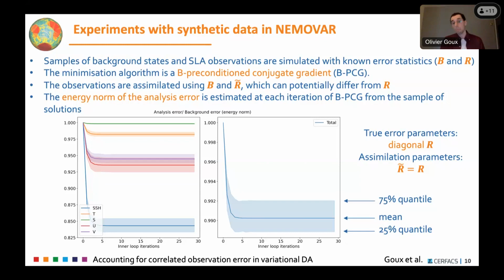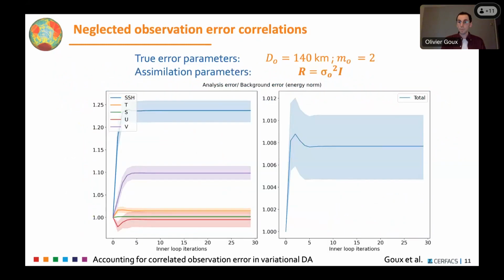So now, what if we have observation error correlation in our simulation? So we assimilate observations with correlated observation error. And this is simulated using parameters which were estimated from altimeter errors, using, again, the SWOT simulator to look at the observation error specification of nadir altimeters, with a length scale of 140 kilometers and a Soar function, which is what's associated with m equal 2.